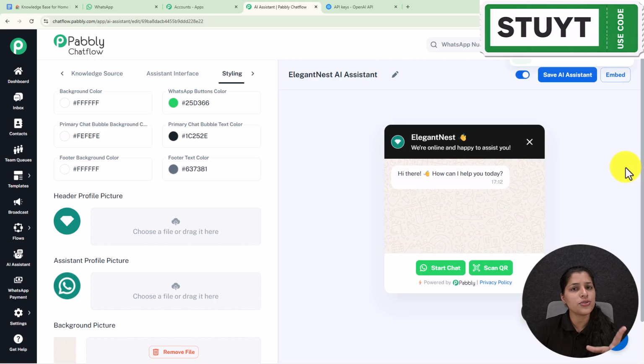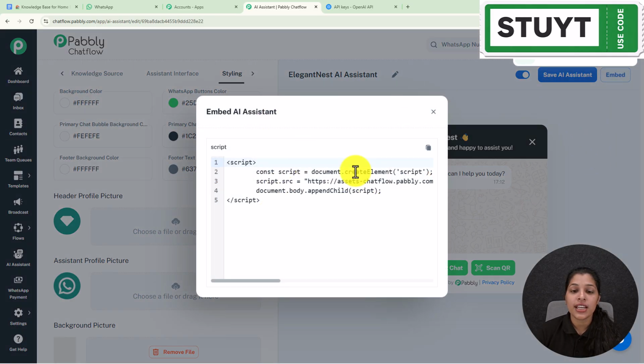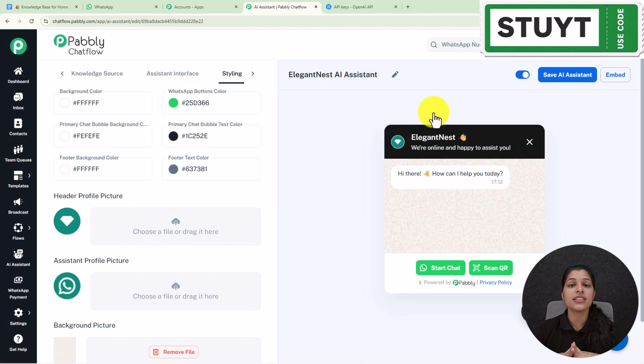Now if you wish to embed this AI assistant to your website, then you just have to click over this embed button, and here we are getting this script code. So you just have to paste the script code to your website or business, and this AI assistant will be embedded to your website. So this is the simple process for embedding this AI assistant to your business. So now with this we are done with the creation of our AI assistant.